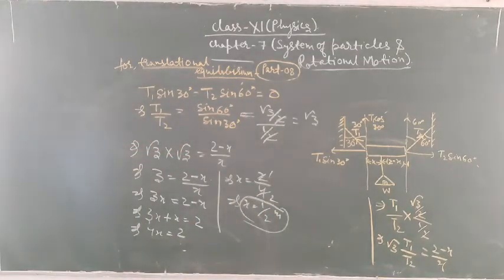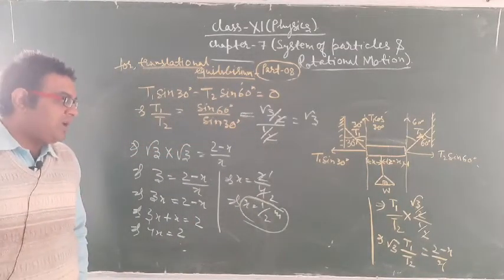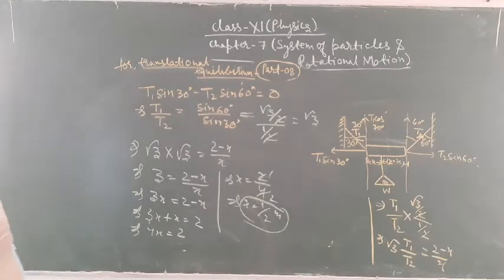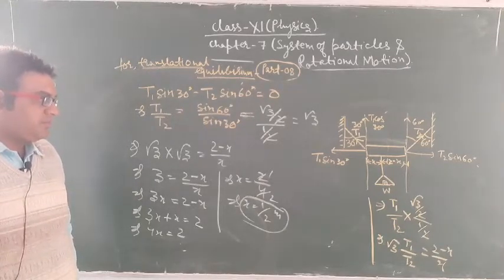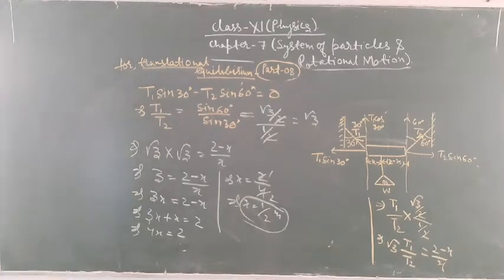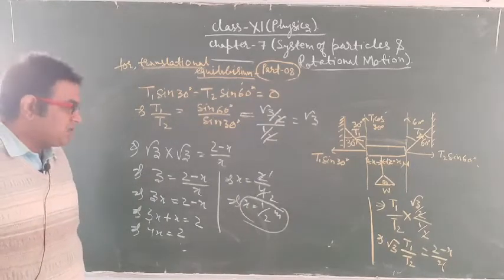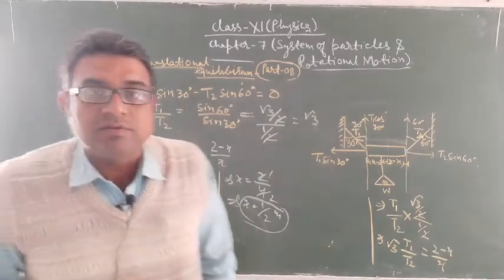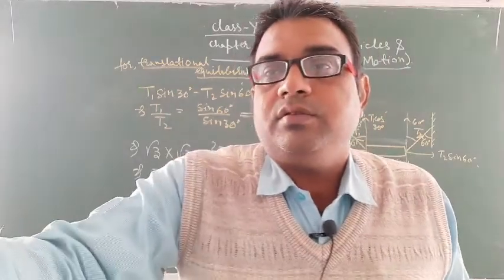Means the position of the bar which is suspended is at a distance of 1 upon 2 meter.